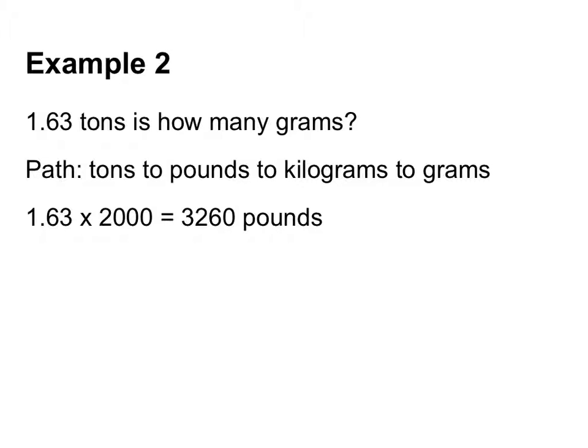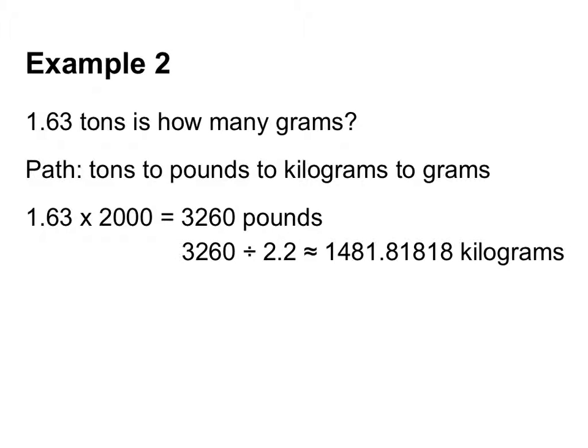Okay, now from pounds to kilograms. I know that there are 2.2 pounds per kilogram, which means I'm grouping those pounds to make a kilogram. So I'm taking 2.2 pounds to make a kilogram, putting them into groups. I'm dividing, I'm splitting them up. So the number of kilograms should be smaller.